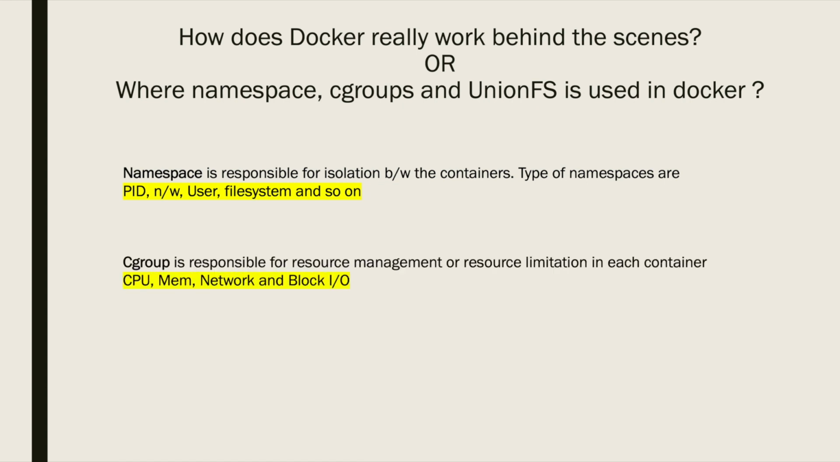Next is cgroup, or called control group. This is responsible for managing your resources or limiting the resource utilization in each container. There are different resources that cgroup can manage inside the container, and those are your CPU, memory, network, and block input output. Now next is our union file system. This is a file system service in Linux which is responsible for creating Docker image layers, and this is the reason we can use the same image to spin up multiple containers, and we don't need to duplicate the same image whenever we run a new container.